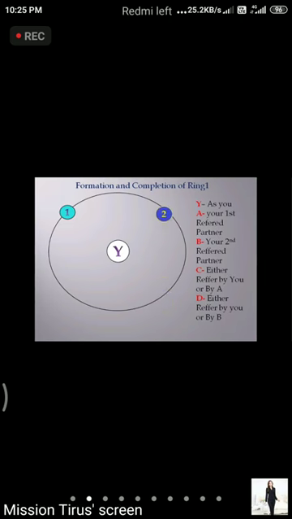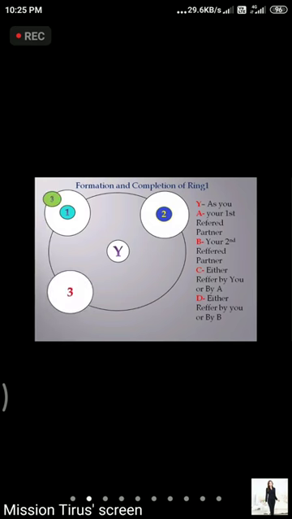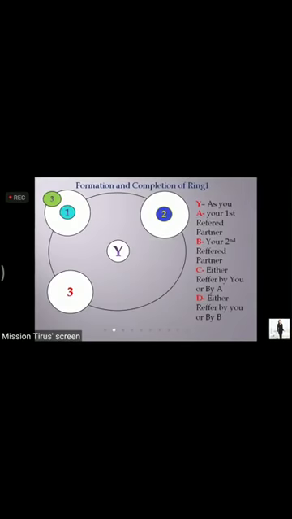And we have referred the first person, he comes in the first place, that is A. And we have referred the second person, the second partner, through our refer link. He has activated his ID and he will come in the second place, that is B. And the same process A has also done and B has also done. They both have brought one person.